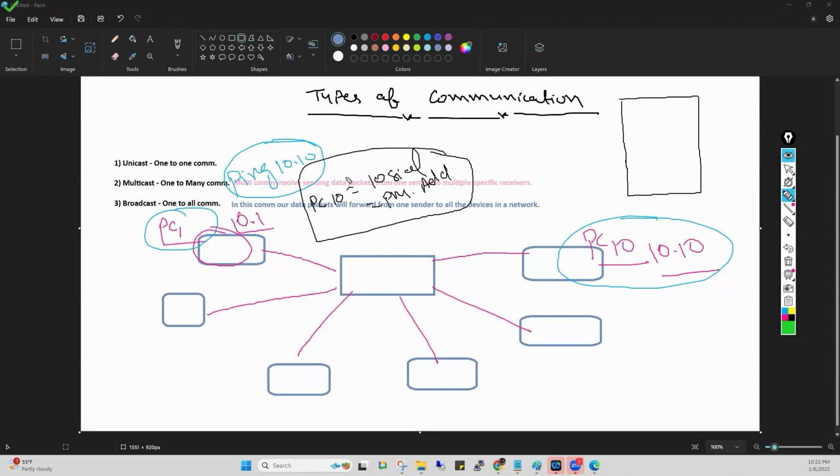Now, logical address means IPv4 address. For example, I am writing IP 10.0.0.1. That is called an IP address, and the IP address is called the logical address. Clear, guys? And physical address means the MAC address. So there are two types of address in networking: logical address and physical address. Logical address means we are talking about the IP address, and physical address means we are talking about the MAC address. Clear, guys? Yes or no?